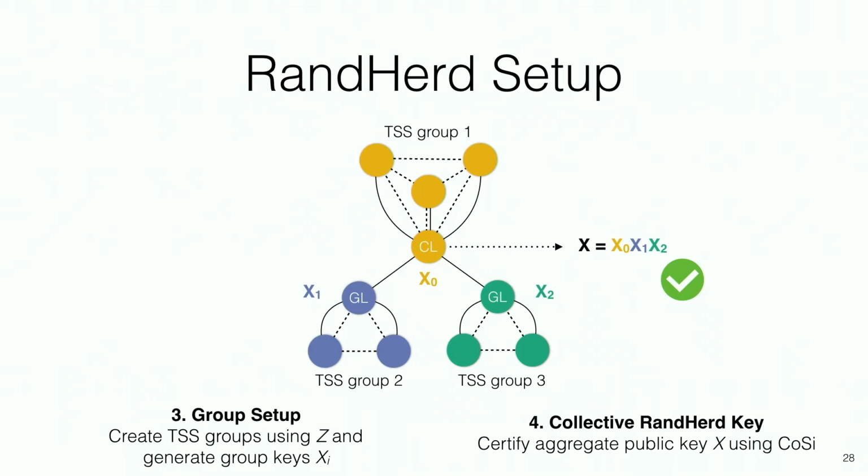That collective key is certified by all servers in a run of collective co-signing, which means that we can discard the transcript that comes out of RandHound and simply have this key endorsed and believed by third parties.